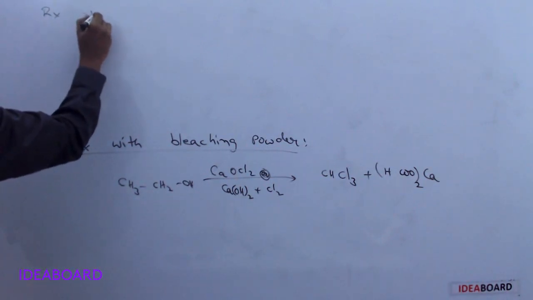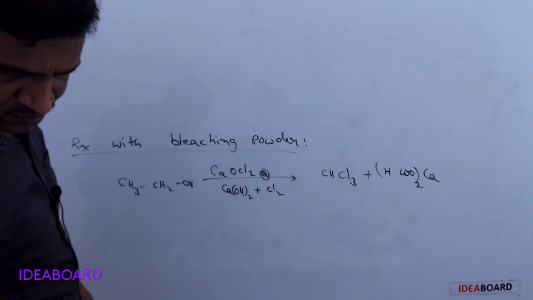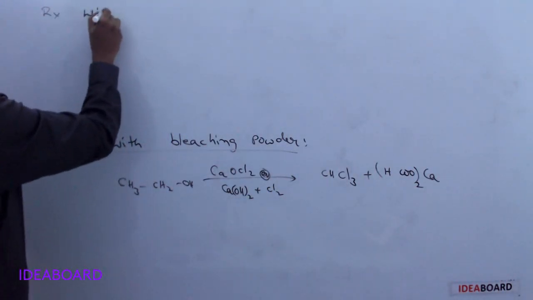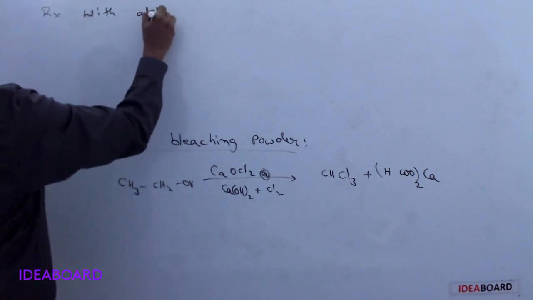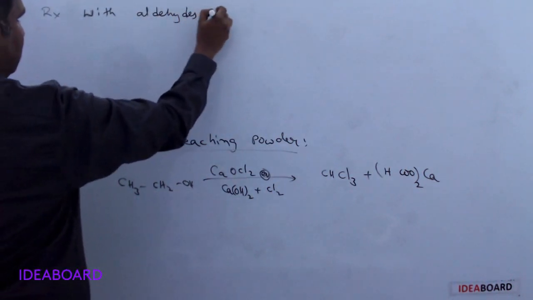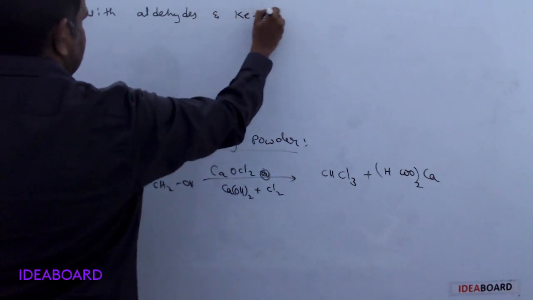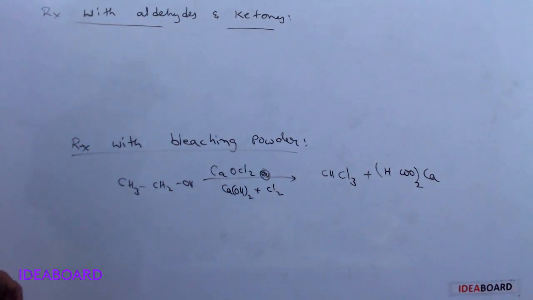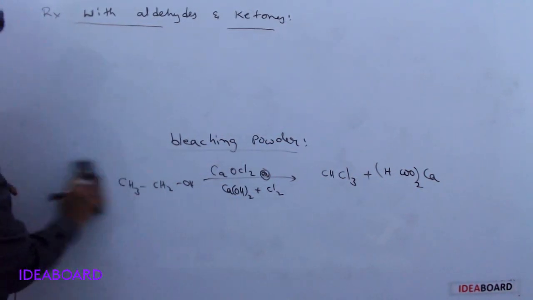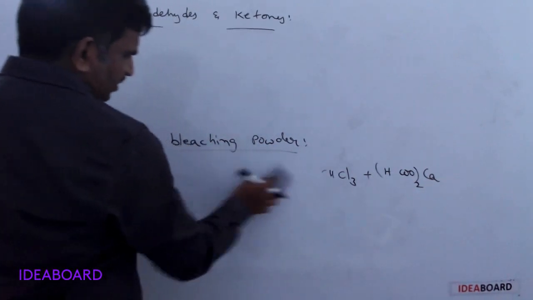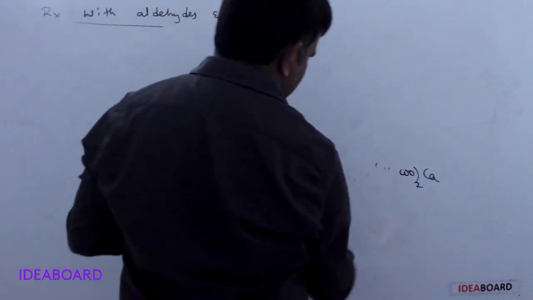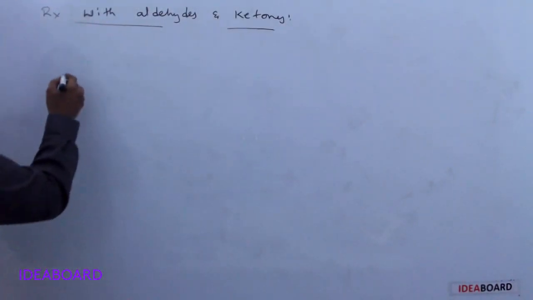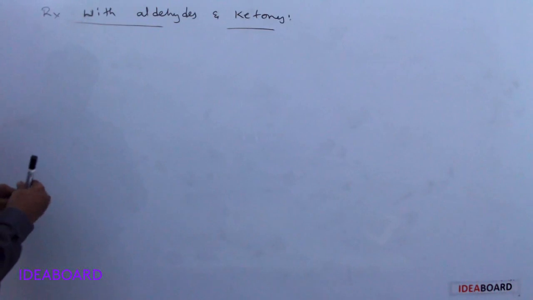reaction with aldehydes and ketones. Reaction with aldehydes and ketones. This reaction is important for aldehyde ketone properties, and we will study there also. But now it is a reaction with alcohols also. So alcohols reaction with aldehydes and ketones.